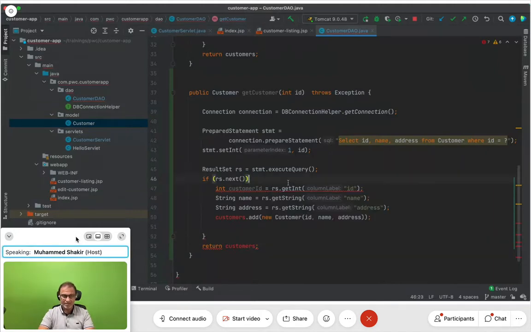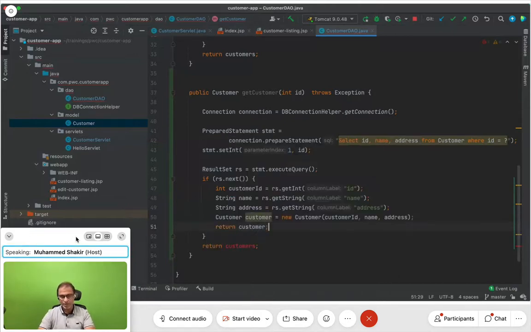So int customerID, string name is equal to whatever, and then string address. Then instead of saying customers.add, I will say customer is equal to new Customer in brackets, customerID, name, address. Tell me if you've got any doubts in this. Plain simple Java, and I say return customer.